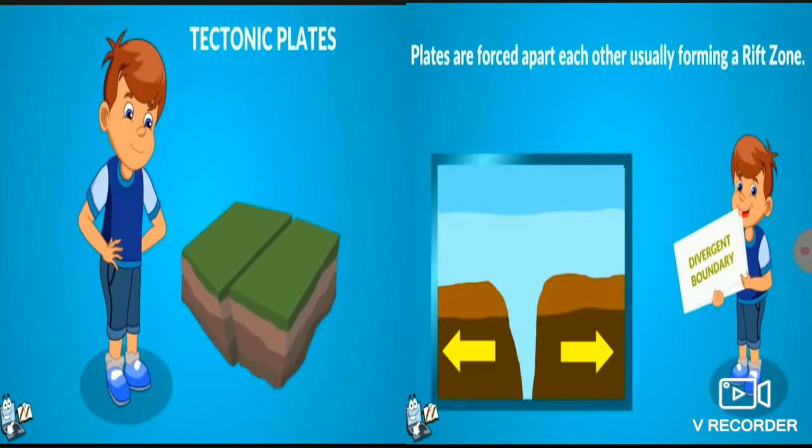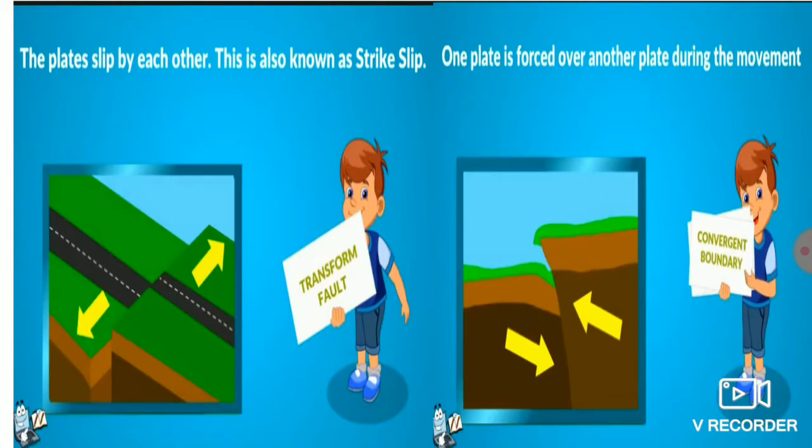One is plates forced apart from each other, usually forming a rift zone. The next is plates slipping by each other, also known as strike slips. And the next is one plate forced over another plate. These movements cause major earthquakes on the earth's surface.